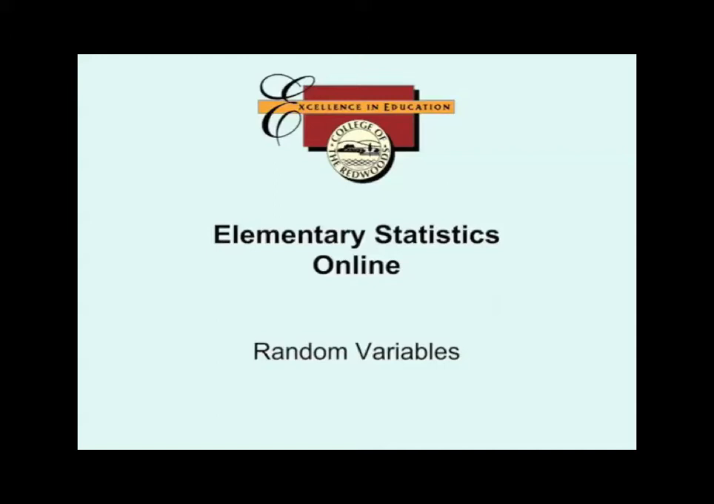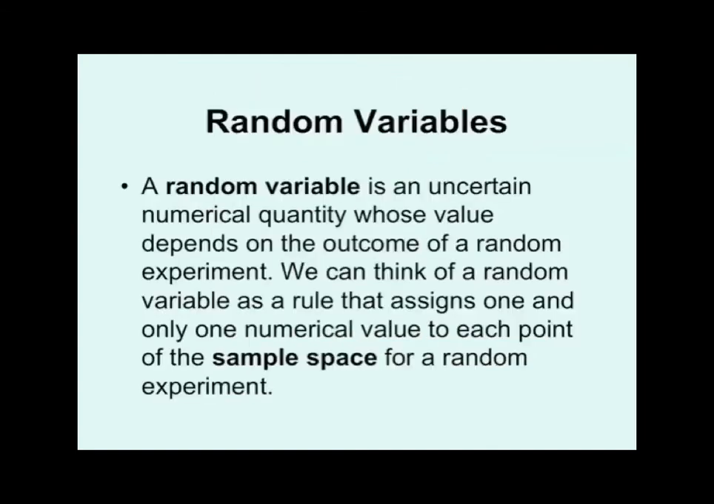In this podcast, we're going to go over what a random variable is and work with it a bit and find out what some of the properties of them are. So let's start off with the definition. A random variable is an uncertain numerical quantity whose value depends on the outcome of a random experiment. We can think of a random variable as a rule that assigns one and only one numerical value to each point of the sample space of a random experiment.